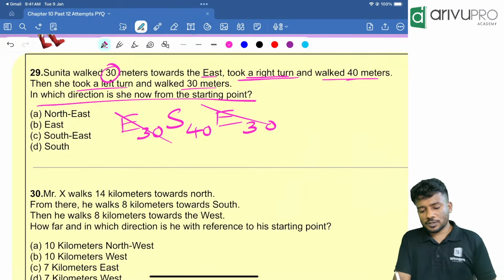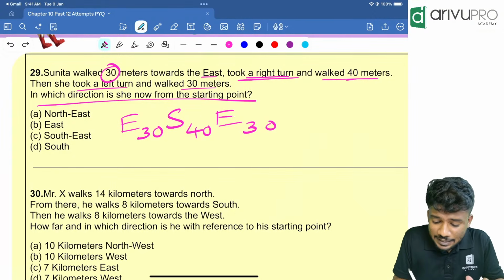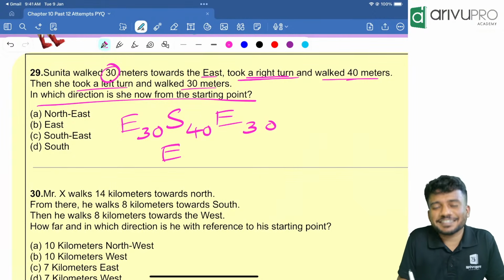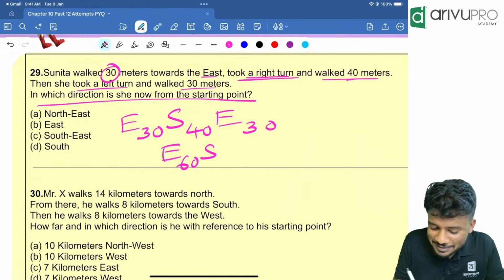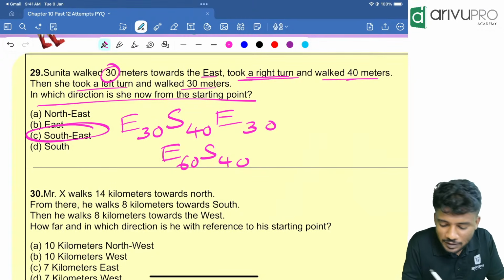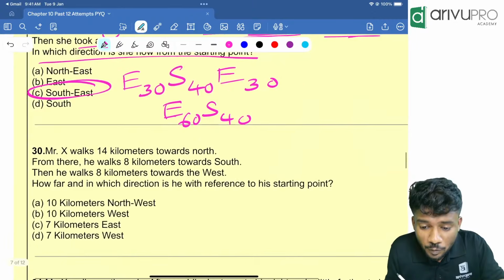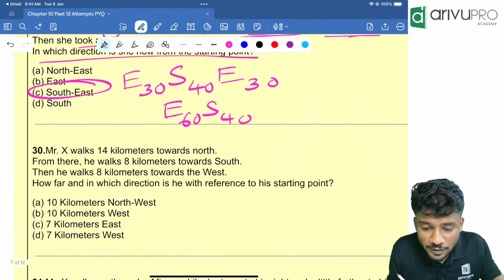East and east got added. East 30 plus 30 is how much? 60. South 40. Now you tell me, which direction is he looking at? The southeast direction. East and south means southeast.